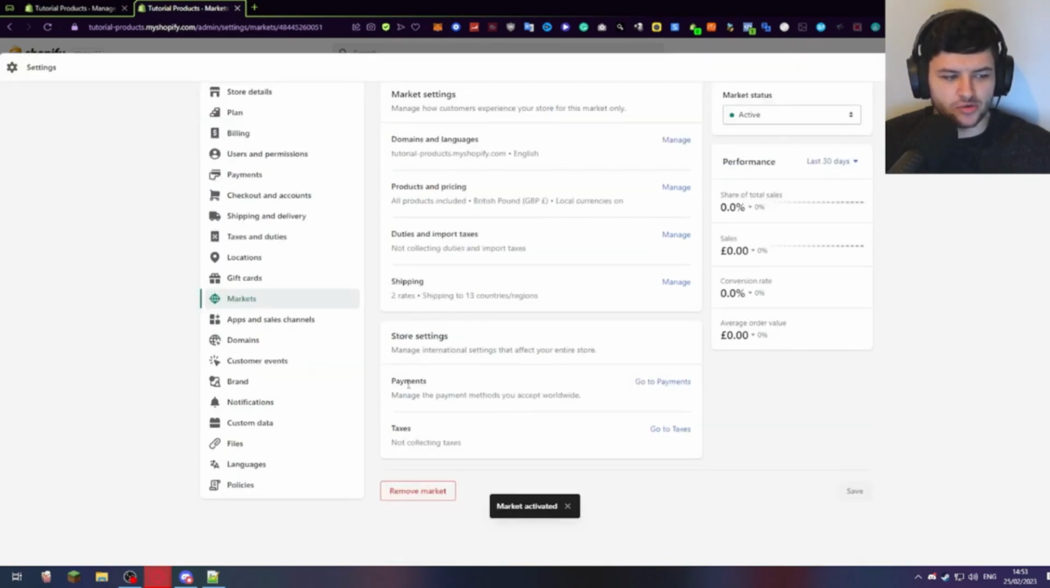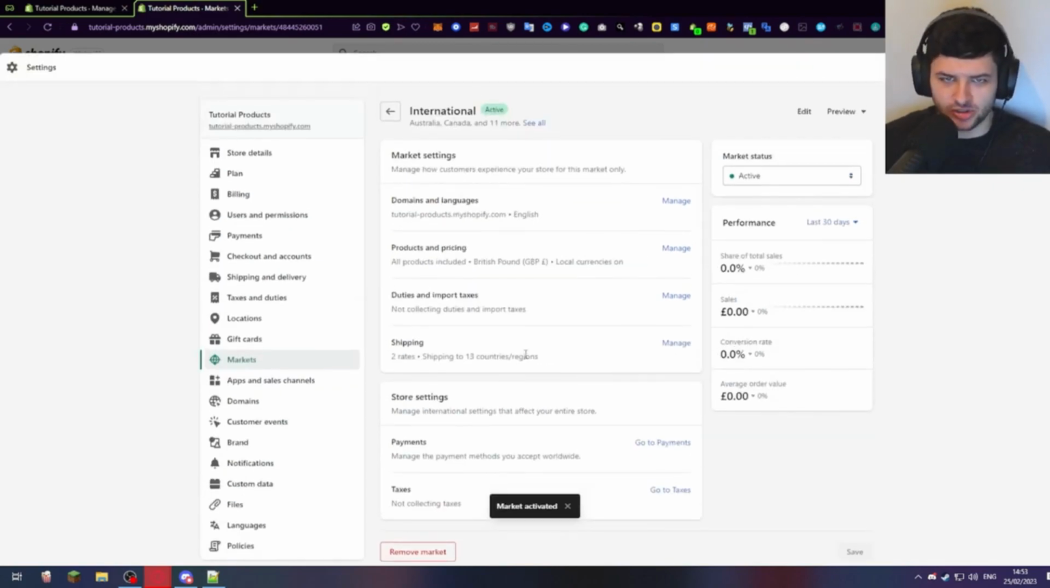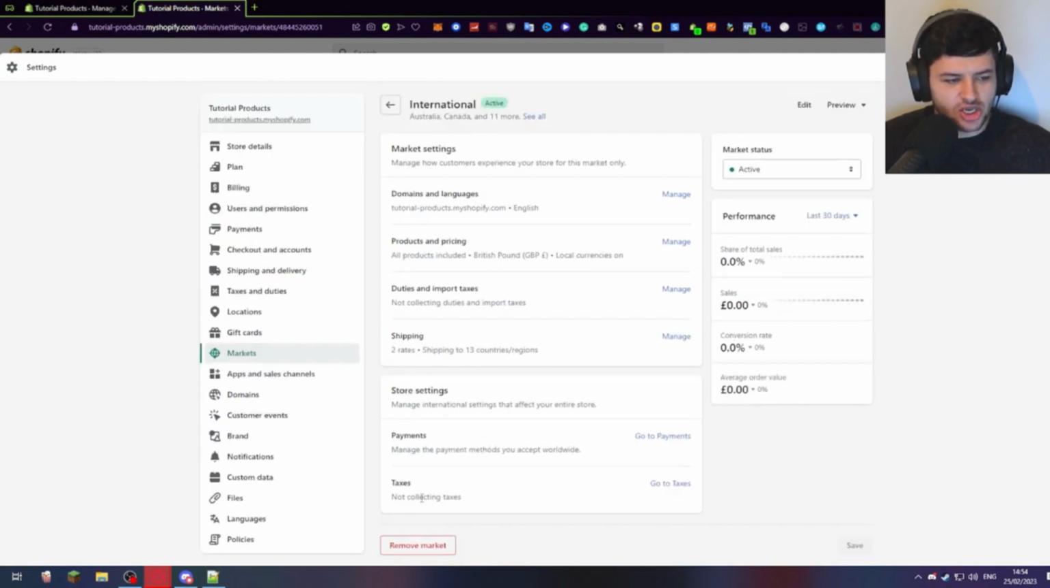On here, you can also further customize different settings, which we're not going to go through because it's not really related to the actual shipping. But you can change things like the payment processors or payment methods you accept in certain locations. You can set the taxes and I guess VAT. And there's a lot of things you want to check out here, which is very important.